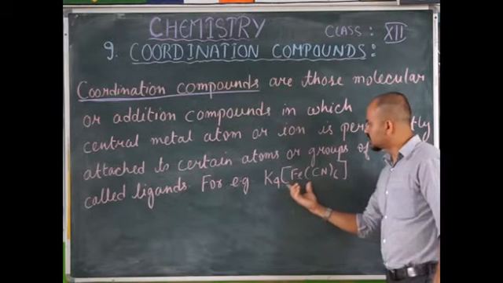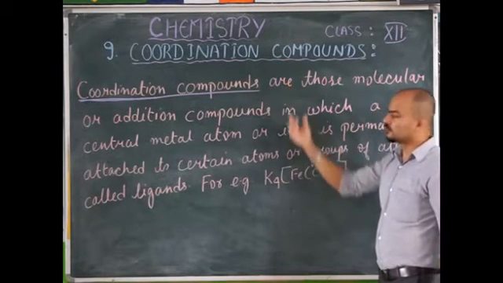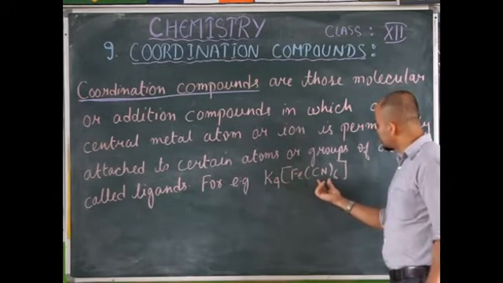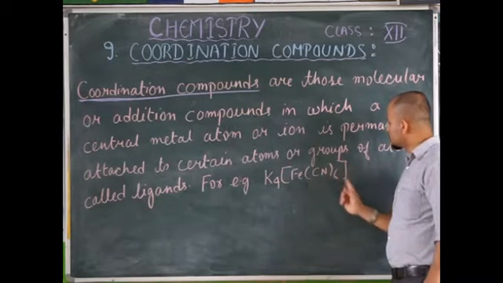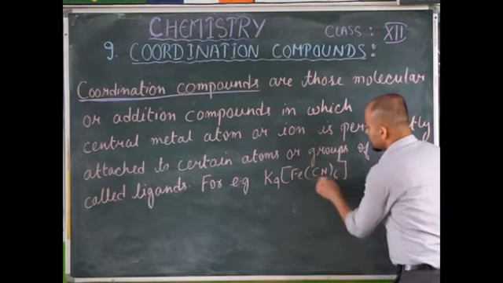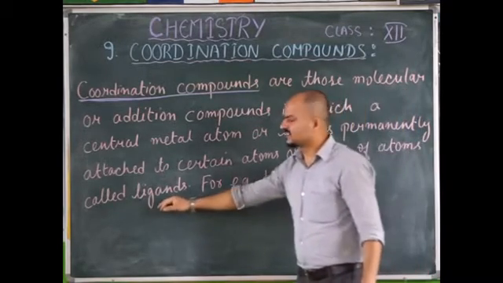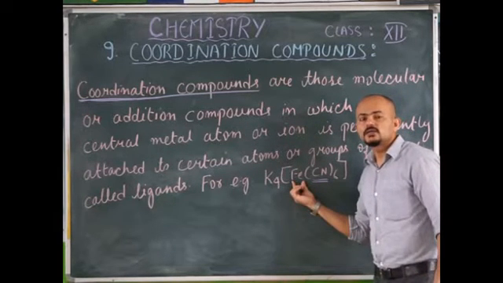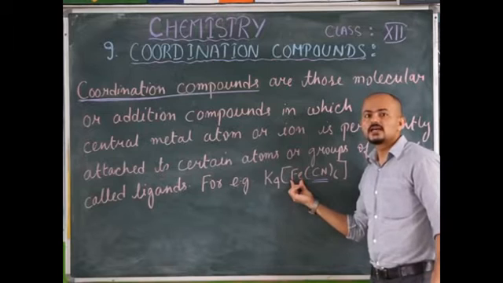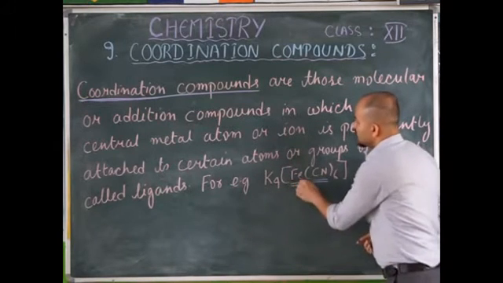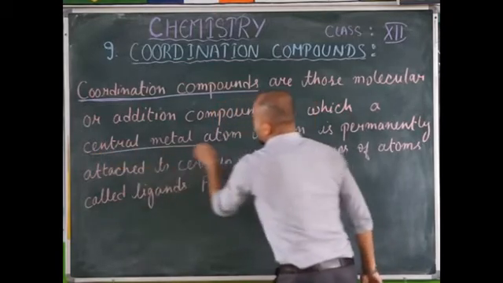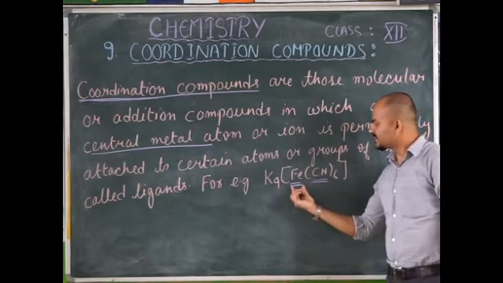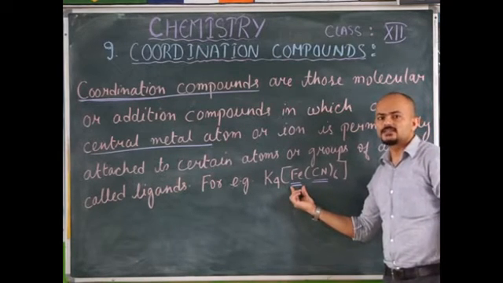So this is a coordination compound, or you can also call it a coordination complex. Here, the CN6 which is inside this bracket, this CN is called the ligand. Now, these ligands are directly coordinated with the central metal atom. This Fe is the central metal atom that this definition tells about. So this CN is the ligand, this Fe is the central metal atom.